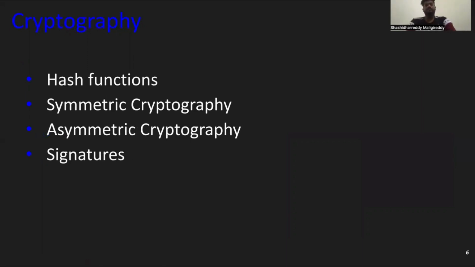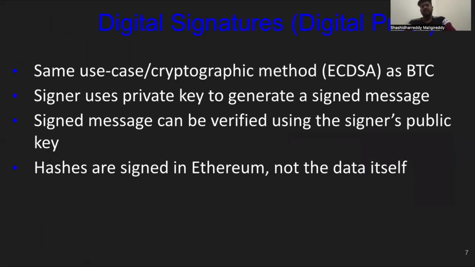In cryptography, we have four parts: hash functions, symmetric cryptography, asymmetric cryptography, and signatures. Digital signatures are used to sign a document or message in a digital way. Here we use the cryptographic method ECDSA, the same as in Bitcoin.